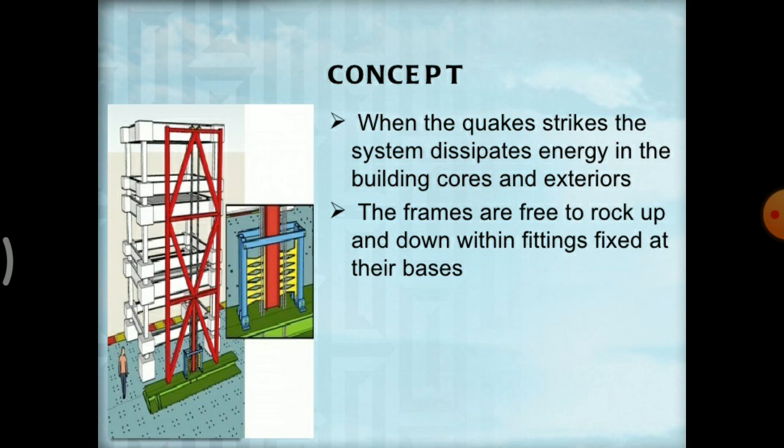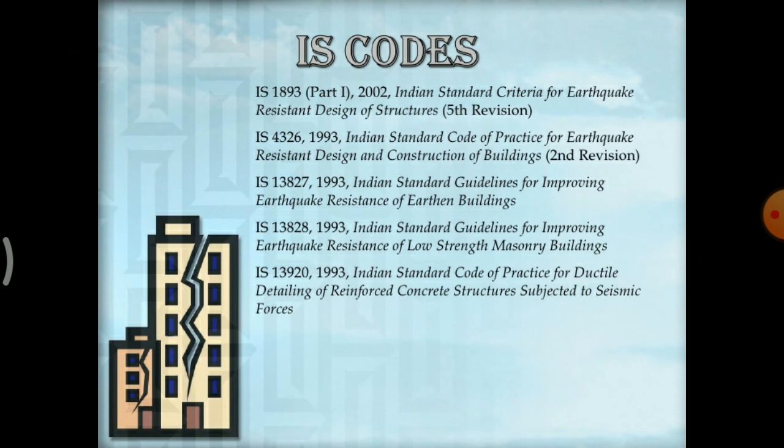The IS codes used for designing reinforced concrete buildings for seismic loads are IS 1893 Part 1, and IS 4326 1993, for the practice of earthquake resistant design and construction of buildings, second revision.